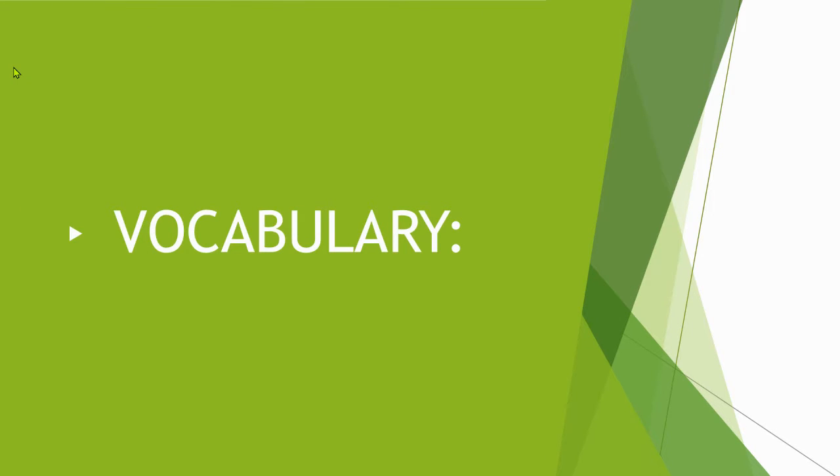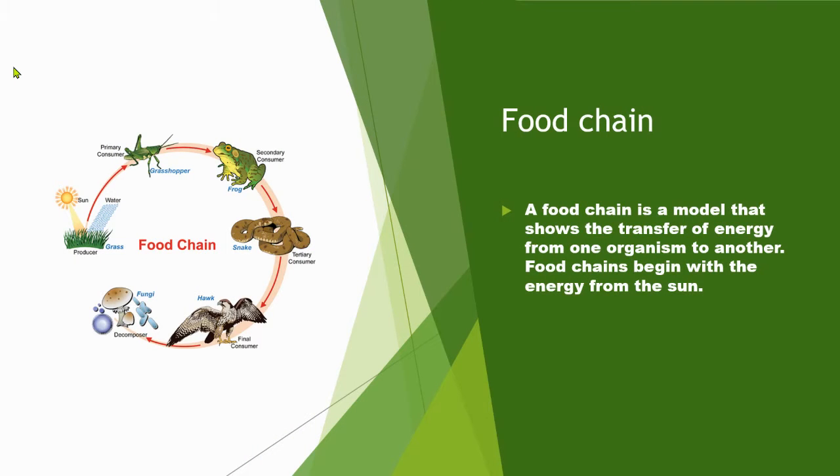Our vocabulary today is food chain. A food chain is a model that shows the transfer of energy from one organism to another. Food chains begin with the energy from the sun. As you can see, we have the sun to a producer, to consumers, and finally decomposer. A decomposer actually absorbs energy from dead things.